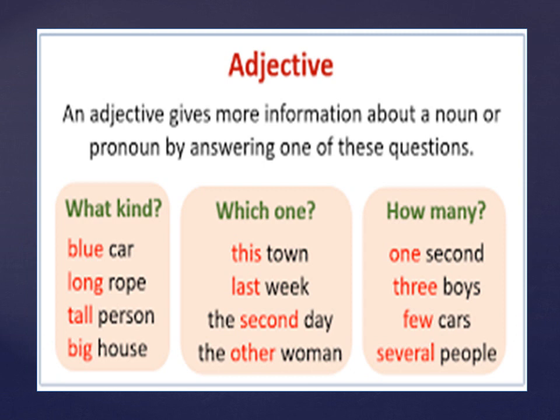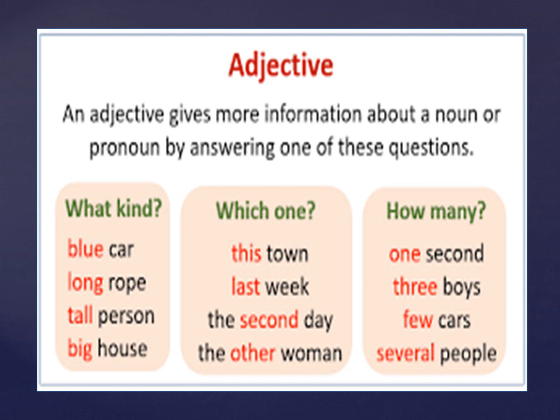Here are a few more examples of adjectives, children. Blue car, long rope, tall person, big house. Now here, car, rope, person, house are all nouns because they are the names. Now, blue car. What color is the car? Blue. So blue is the word which is giving more information about car. That means blue is the word giving more information about the noun. So the words which give more information about a noun are called adjectives. Now here blue is the adjective.